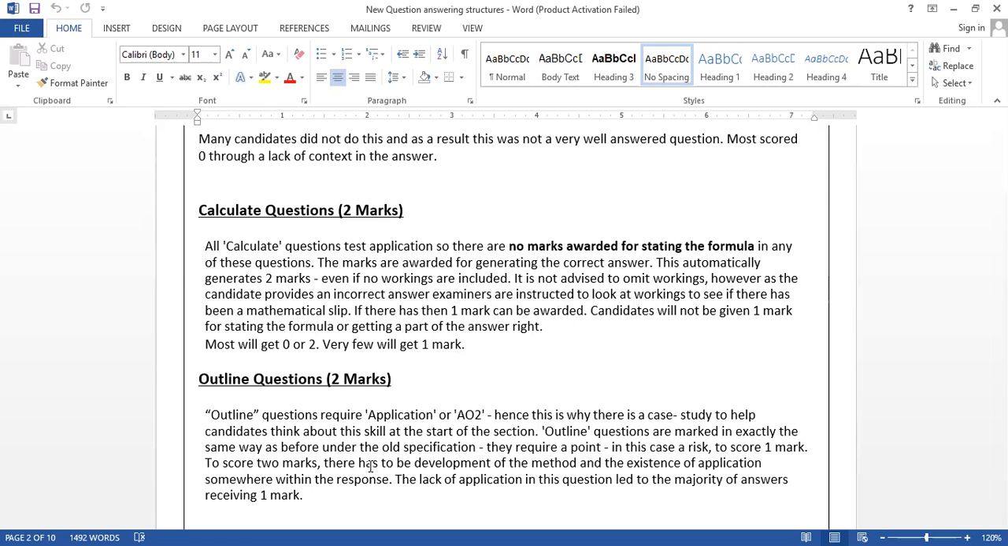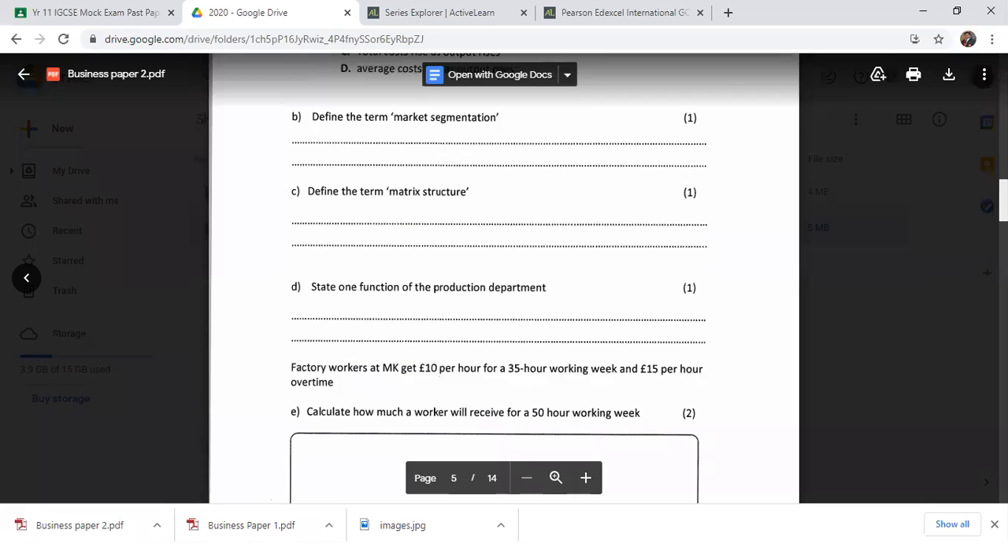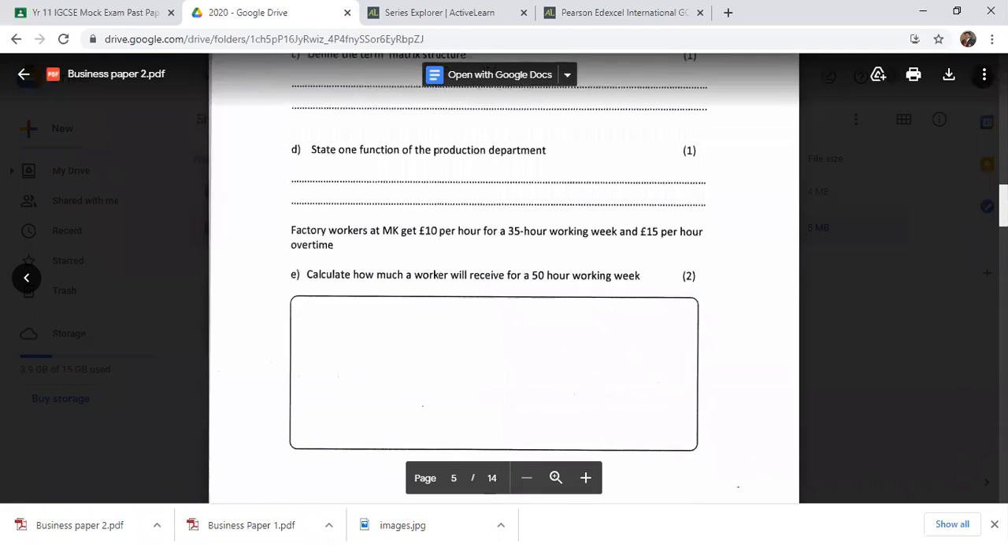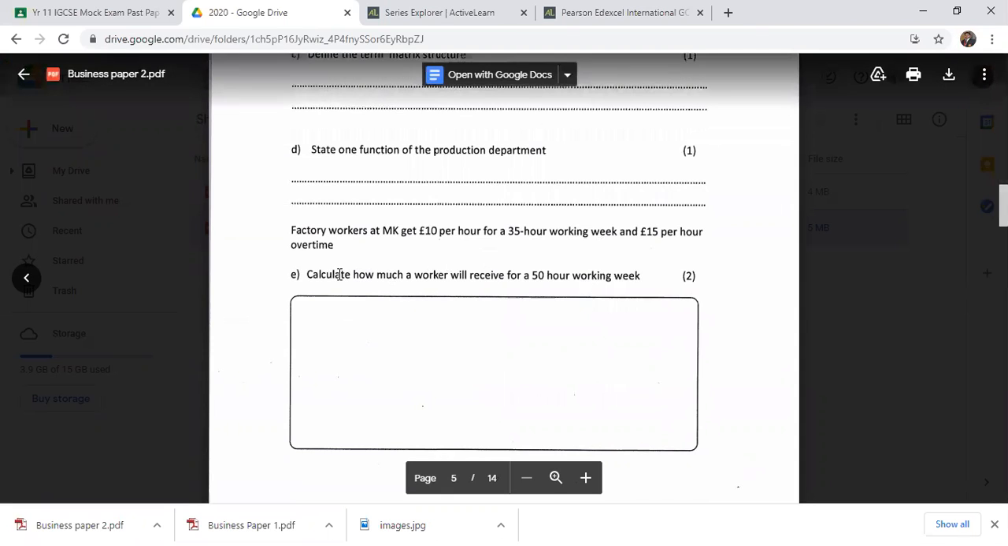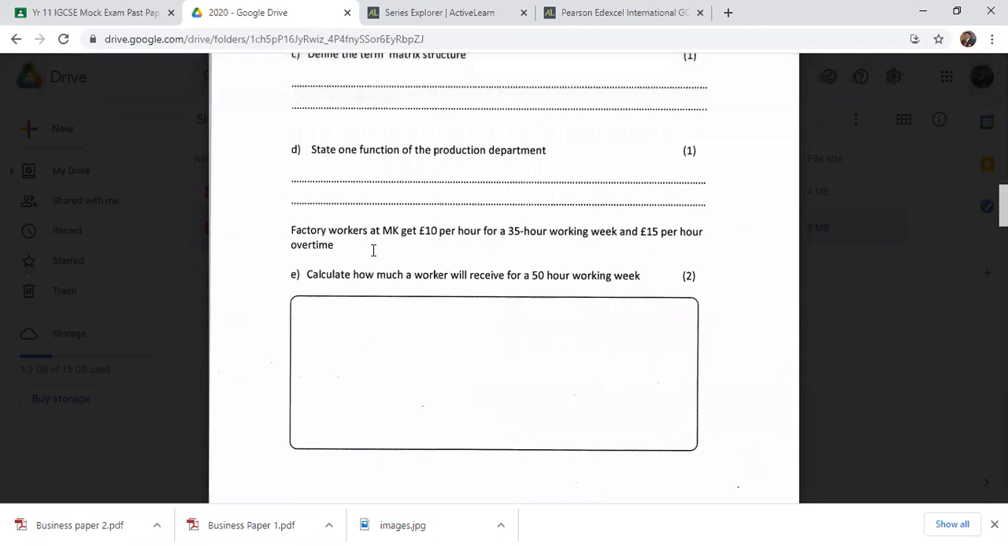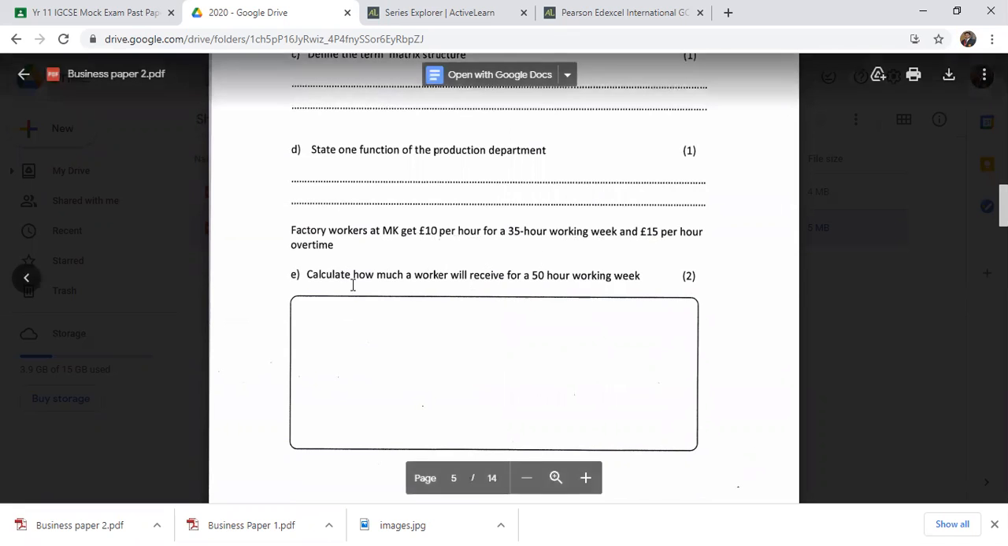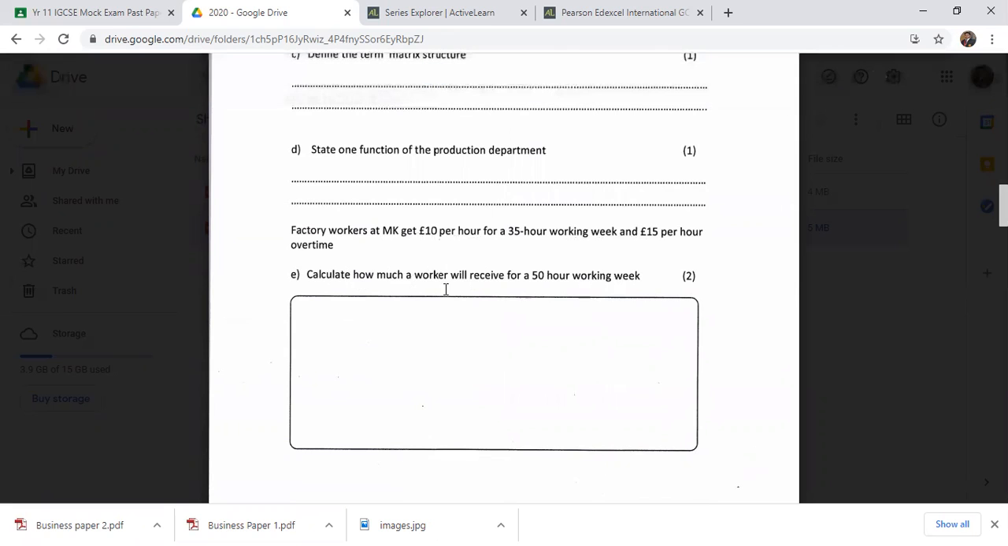Okay, so look at this paper, there's a calculation question, here we go. Factory workers of the MK get 10 pounds per hour for a 35-hour working week, keep that in mind, and 15 pounds per hour for overtime. Calculate how much the worker will receive for a 50-hour working week.